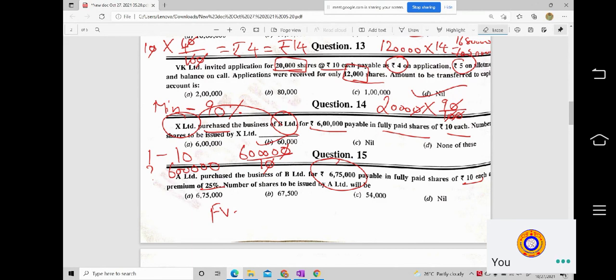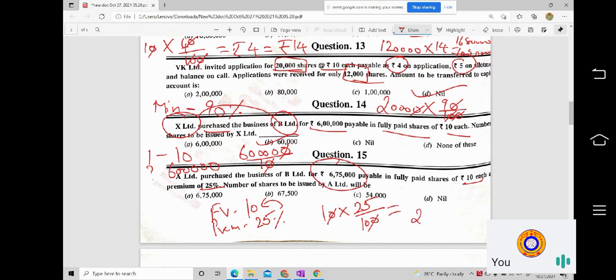So the face value is rupees 10 and the premium given is 25 percent. This 25 percent you need to apply on this 10 rupees. When I apply 25 percent on 10 rupees, how much will I get? 25 by 10, which is nothing but 2.5.